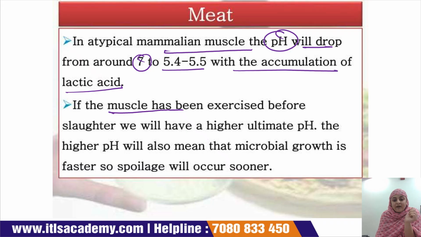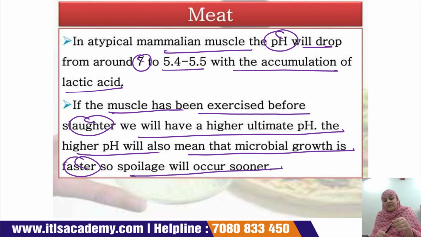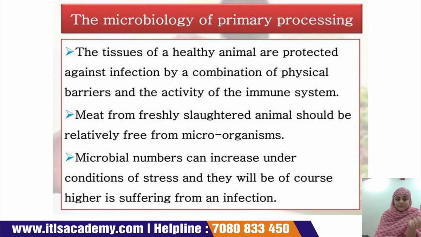If the muscles have been exercised before slaughter, we will have a higher ultimate pH. When the pH is high, microbial growth is faster and spoilage will occur sooner.